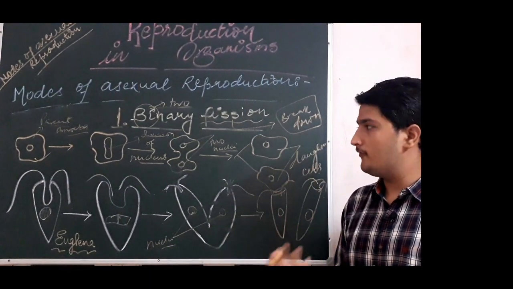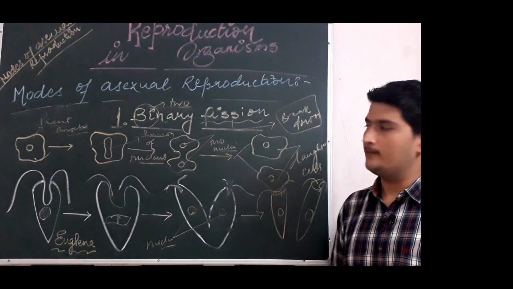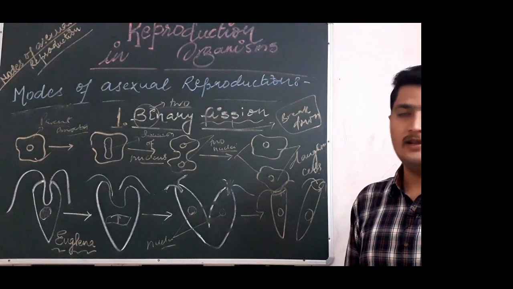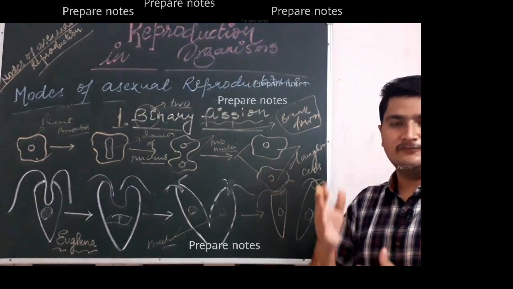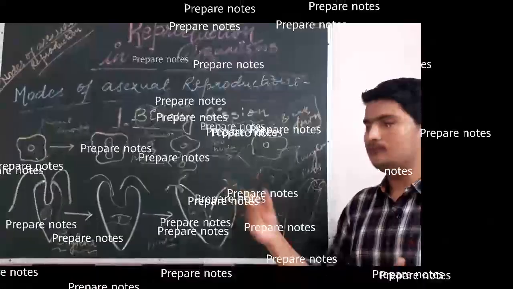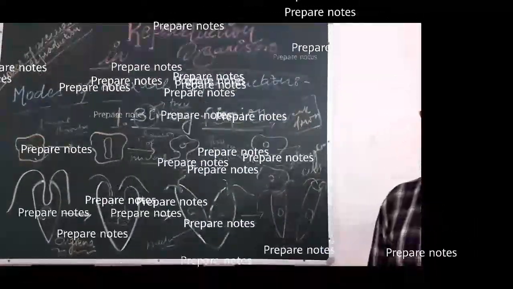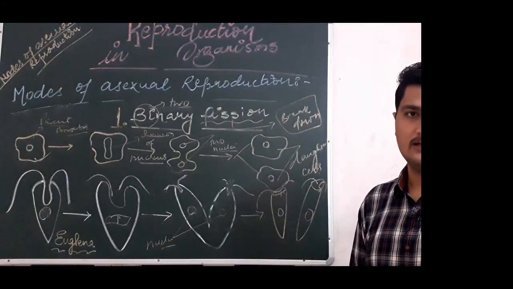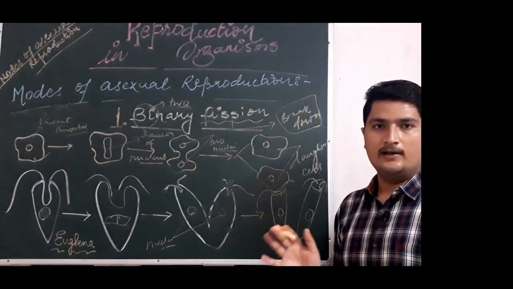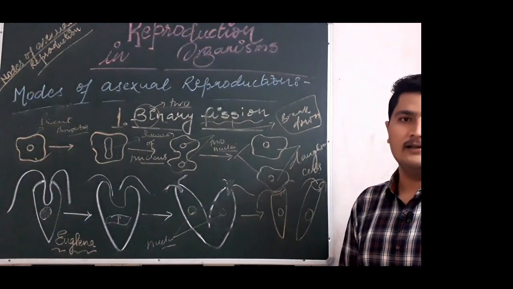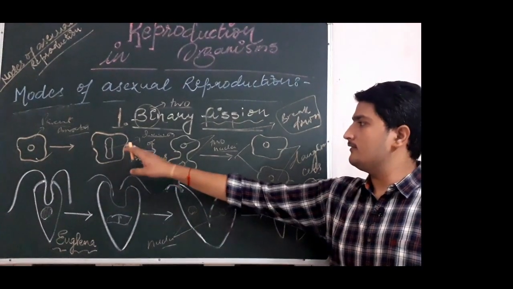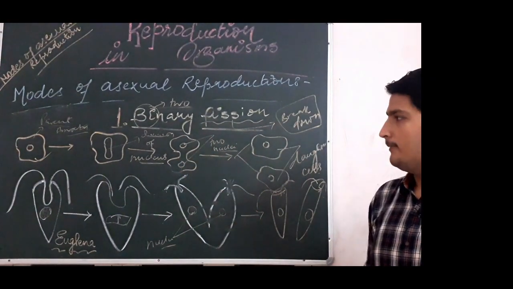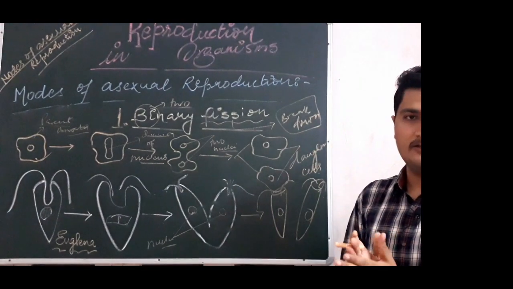But there is a difference between these two processes. In amoeba, binary fission takes place in an irregular mode. Irregular mode, that is, there is no specific plane for the division. As we all know, the shape structure of amoeba is also not fixed. So in amoeba, what will happen? Irregular mode of reproduction. Binary fission is happening in amoeba also, but it is irregular. Why is it irregular? Because the nucleus can divide from any side, the cytoplasm can divide from any side. That means there is no fixed plane that the division will happen in this plane.